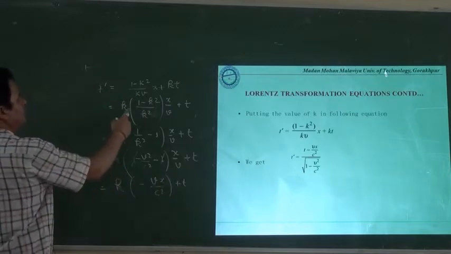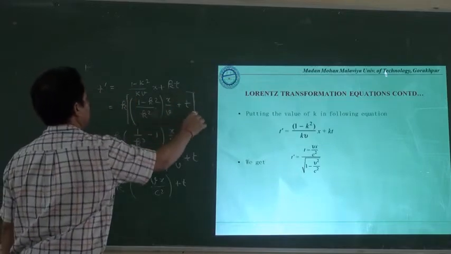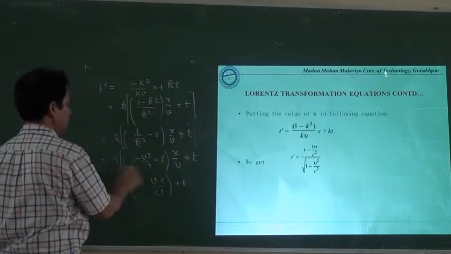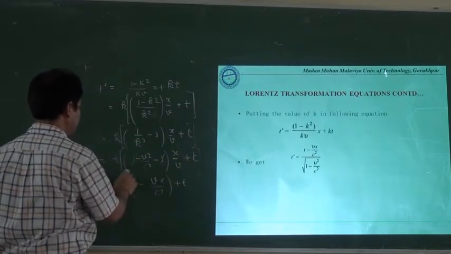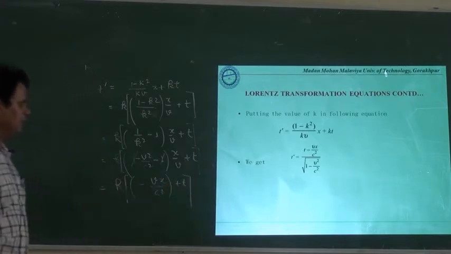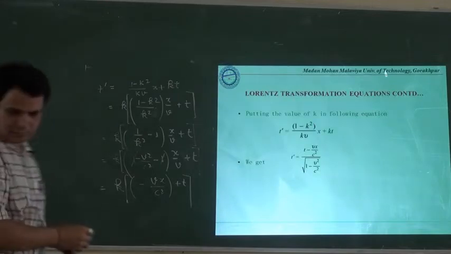And for your kind information, this k was taken common throughout the equation, so it is not common only in this bracket, but also in t. That's why we will write it in this way.